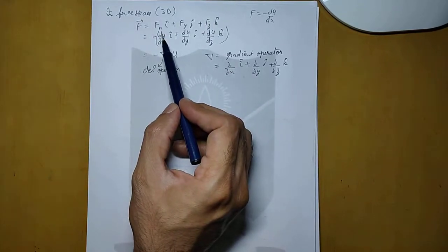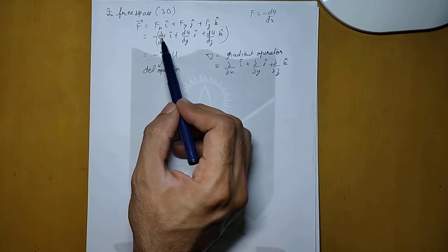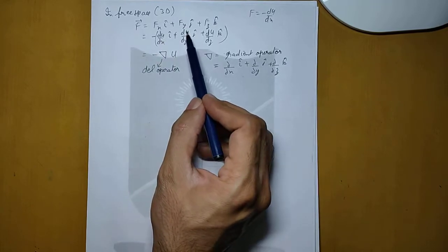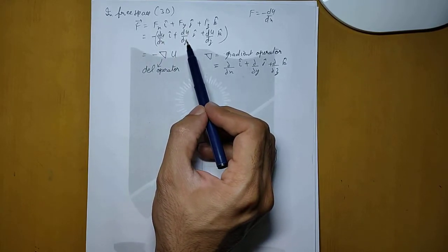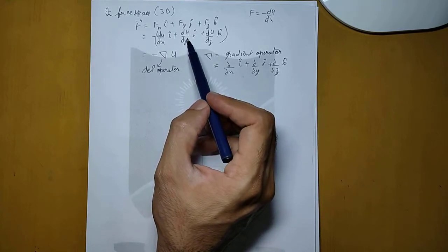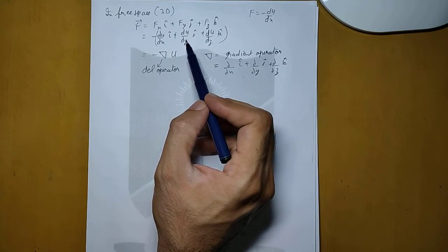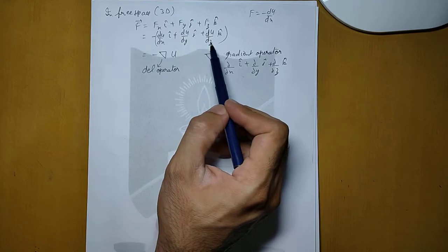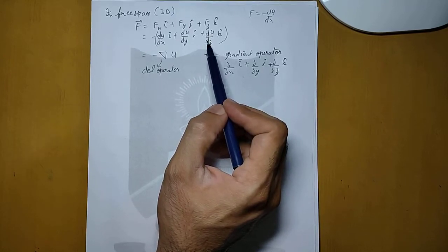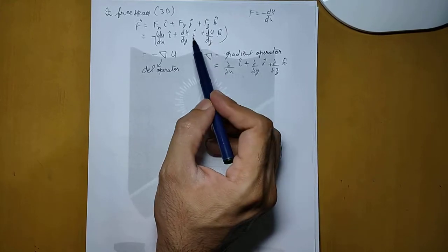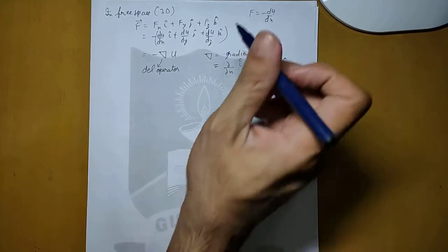But when we are calculating dU by dx, then only x will be differentiated and y and z will be treated as constant. Similarly, when we are doing dU by dy, only y will be differentiated, x and z will be constant. And similarly, when we are doing dU by dz, only z will be differentiated, x and y will be treated as constant. So this is called partial differentiation.